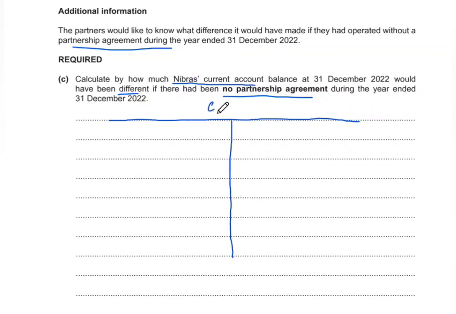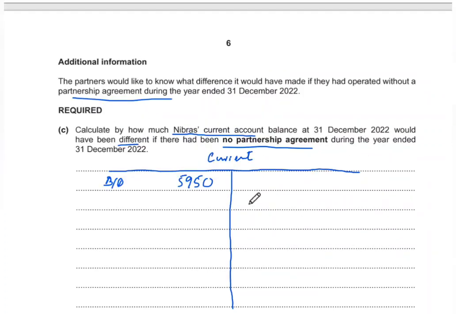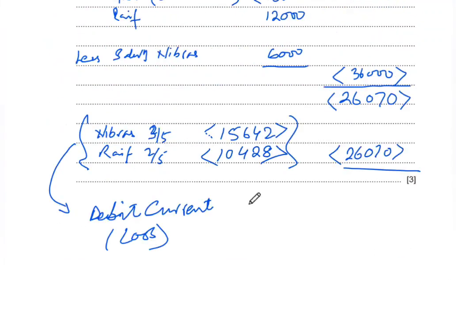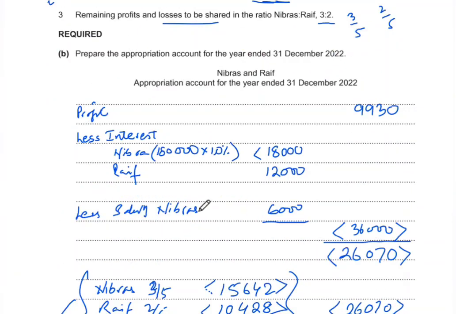So if this is the current account for Nebraska, we know that there was a debit balance of 5950. So this is 5950 on the debit side. Let's say this is our opening balance. And then he was receiving a salary and he was also receiving interest.